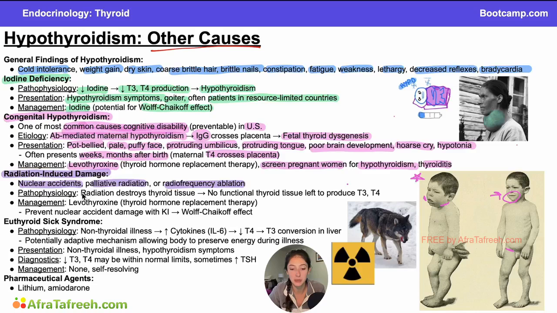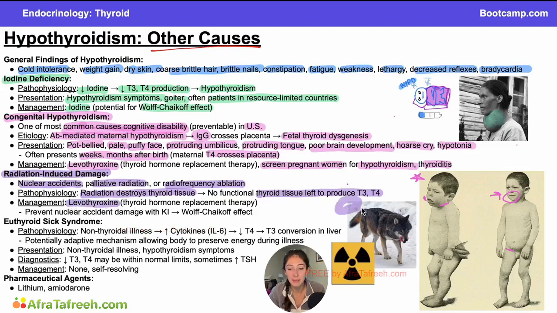Pathophysiology of radiation-induced damage is just that the radiation is going to destroy the thyroid tissue. After you've destroyed the thyroid tissue, sometimes we do this on purpose in a radioiodine ablation, this will mean that we won't have any thyroid tissue left to produce T3 and T4, and that's why we get these decreased levels of T3 and T4 causing our hypothyroidism. The presentation is just that of a regular hypothyroidism, and the management is going to be levothyroxine again.